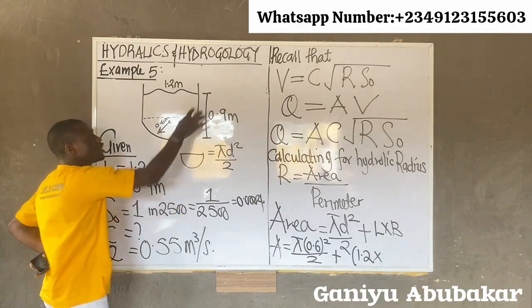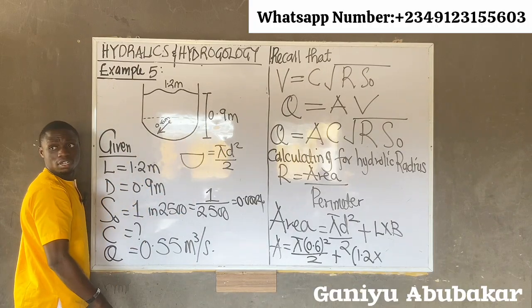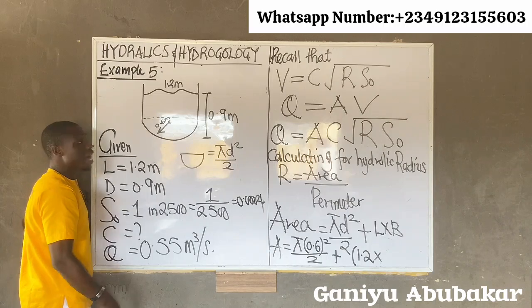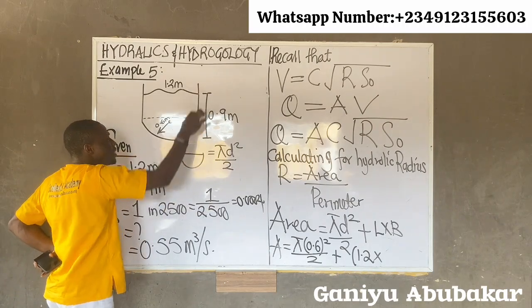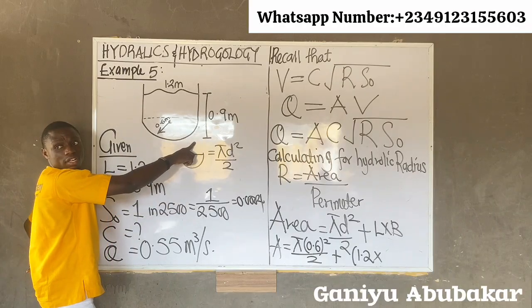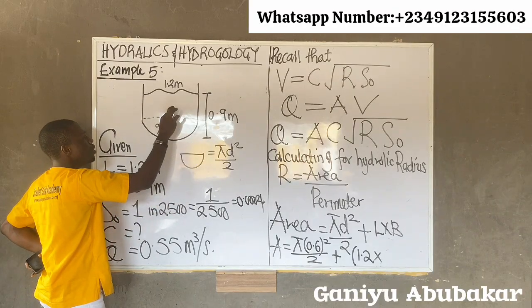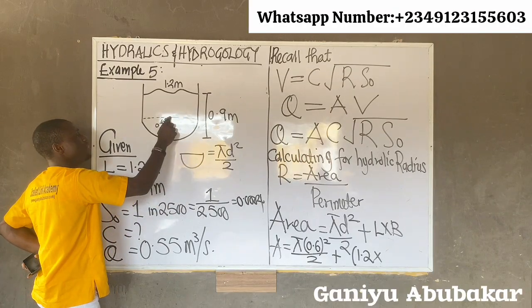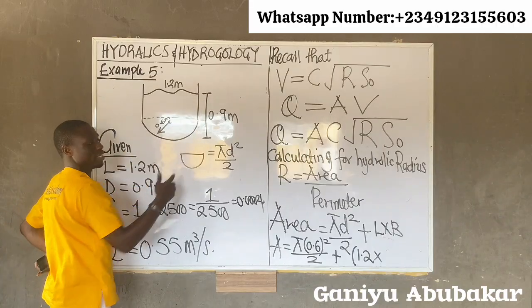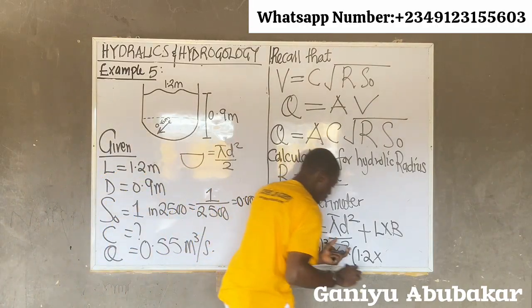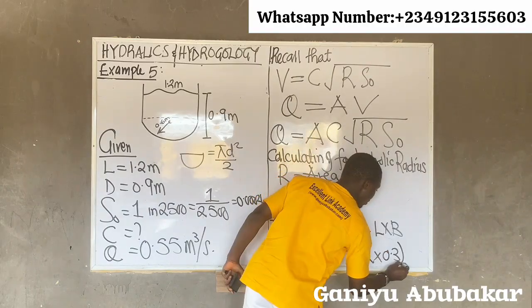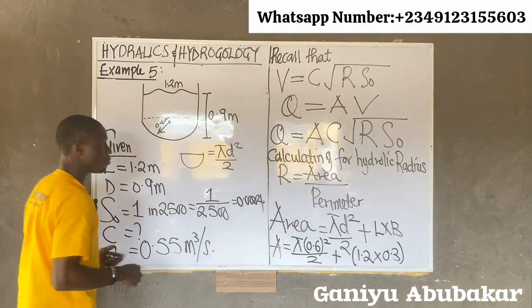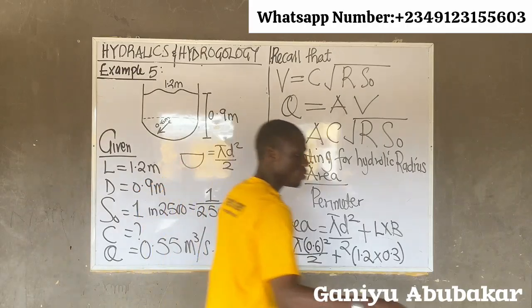This one is the depth. I can't pick this one for the breadth, because the breadth is from here down to here. So half of this one is 0.3. What is here to here? It's 0.3. So I have what there? 0.3. Value, please. What do I have? What's the area?